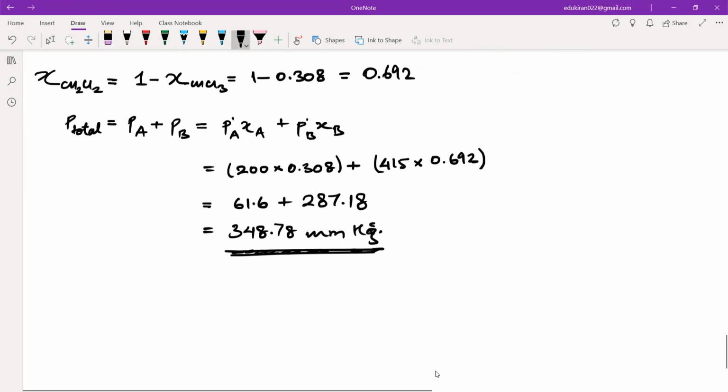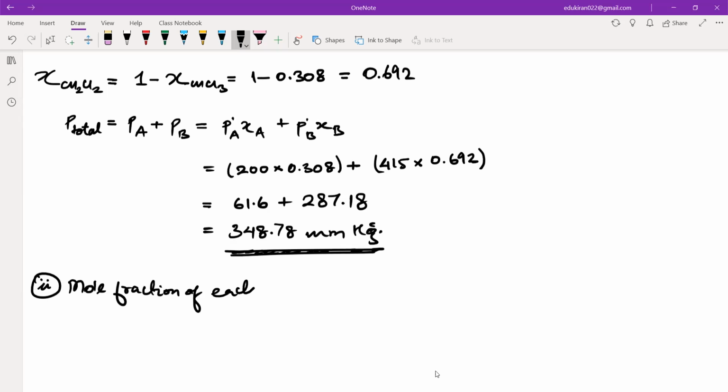Now next question. What was the next question in this? The next question was the mole fraction of each component in vapor phase.